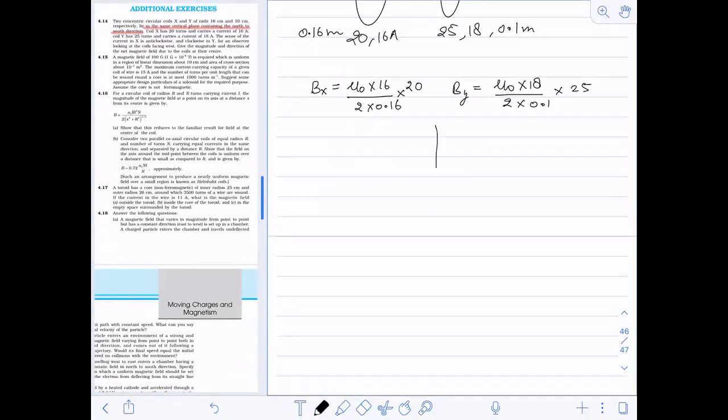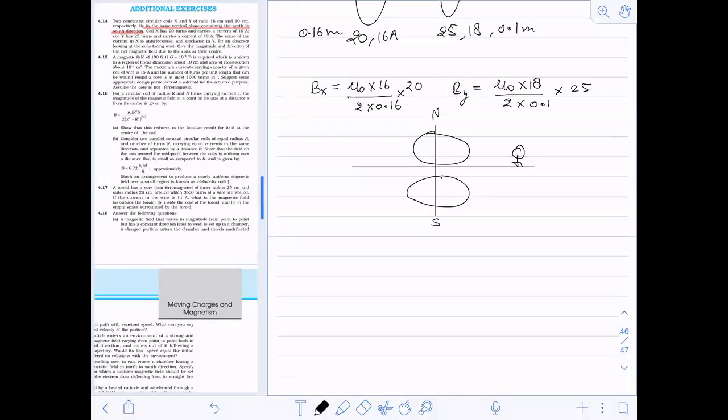So suppose this is north to south, and then you have to imagine rings like this. If the observer is facing west, then he sees that the current is anti-clockwise.